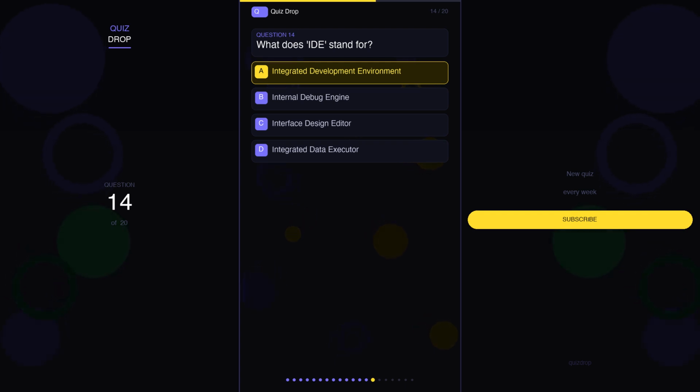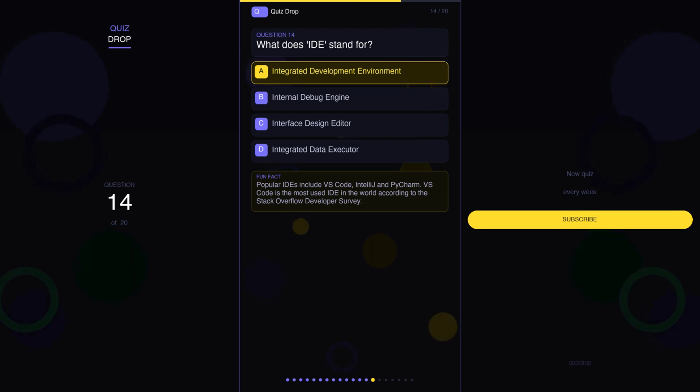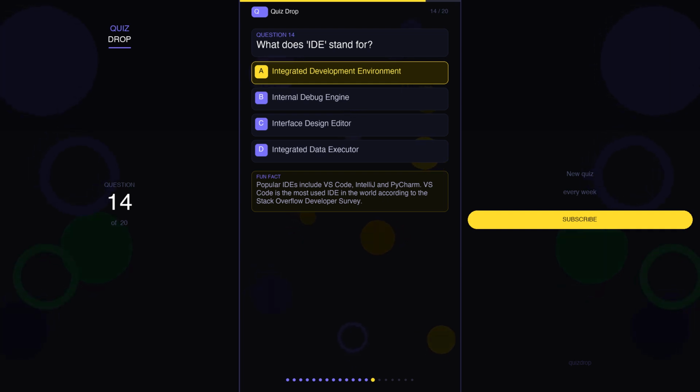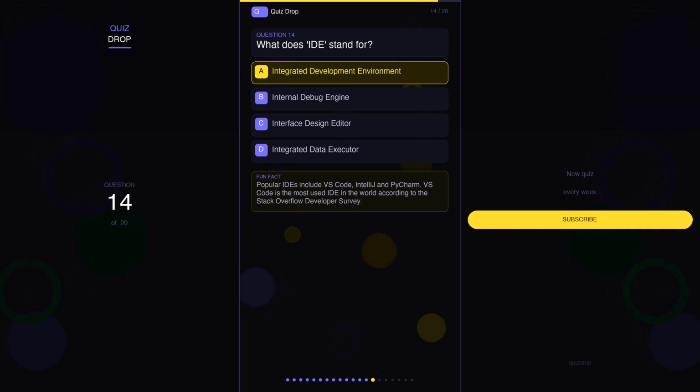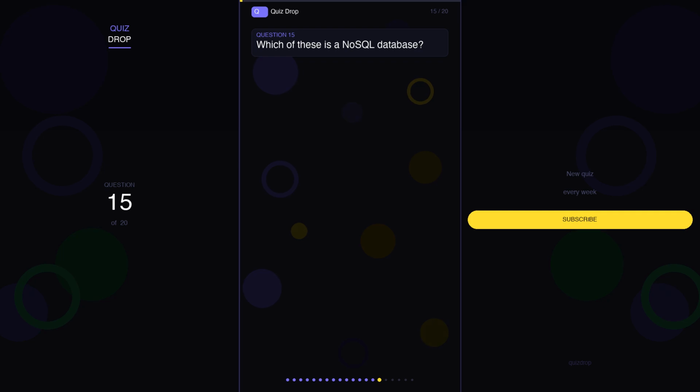The correct answer is A. Integrated Development Environment. And here's a fun fact. Popular IDEs include VS Code, IntelliJ, and PyCharm. VS Code is the most used IDE in the world according to the Stack Overflow Developer Survey.